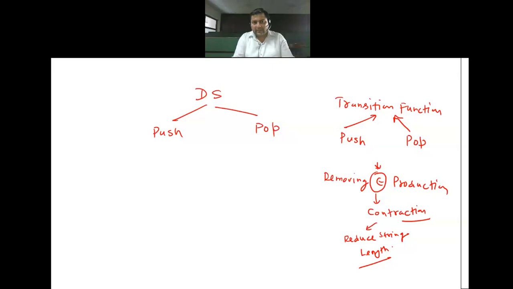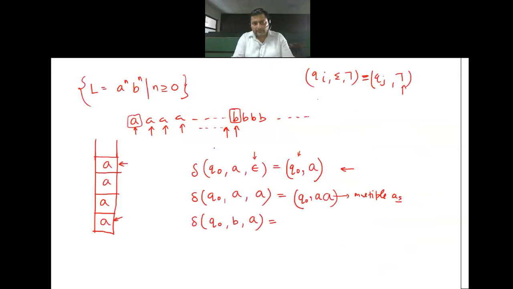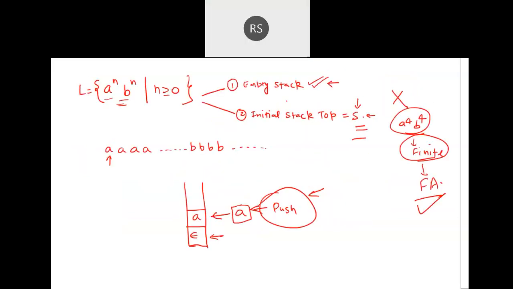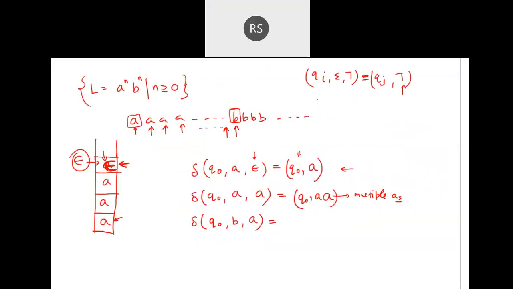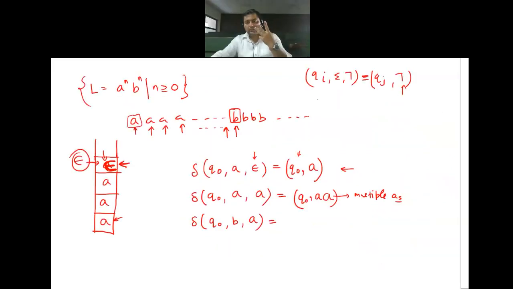So what we assume is that on this stack, if I push a null in spite of pushing a different symbol, it means what? On this place, what will I be having? A null. Null means nothing. So previously there was one A, but now there is nothing. Don't forget which technique we are applying: empty stack. Since we have applied empty stack, we are pushing this null.